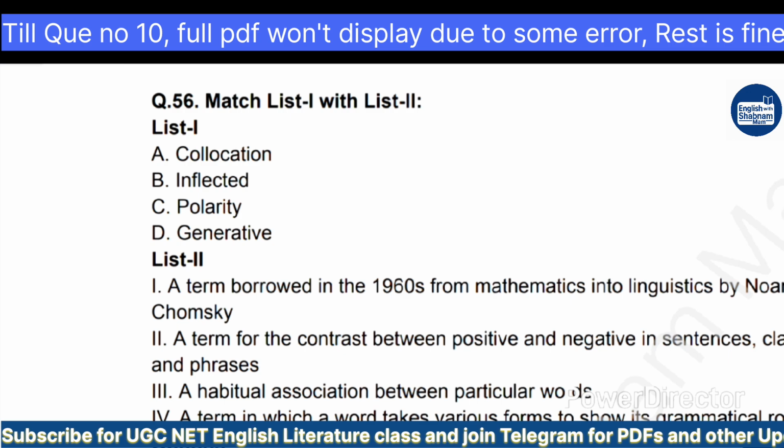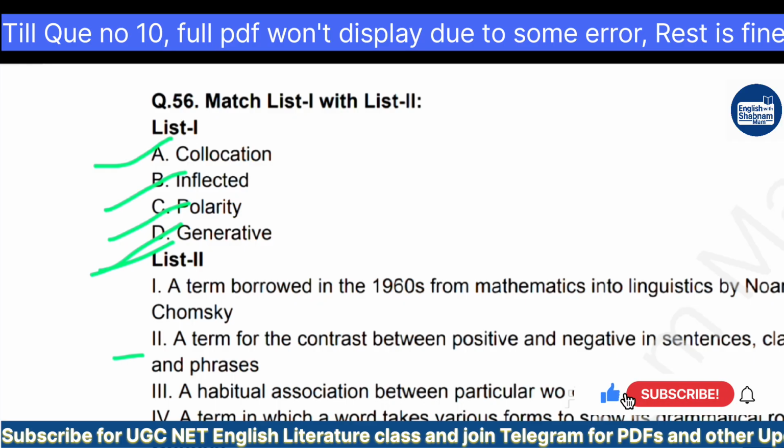So you have to match List 1 with List 2. Collocation, inflected, polarity, and generative. And here in List 2, option 1, a term borrowed in the 1960s from mathematics into linguistics by Noam Chomsky. Option 2, a term for the contrast between positive and negative in sentences, clauses, and phrases.